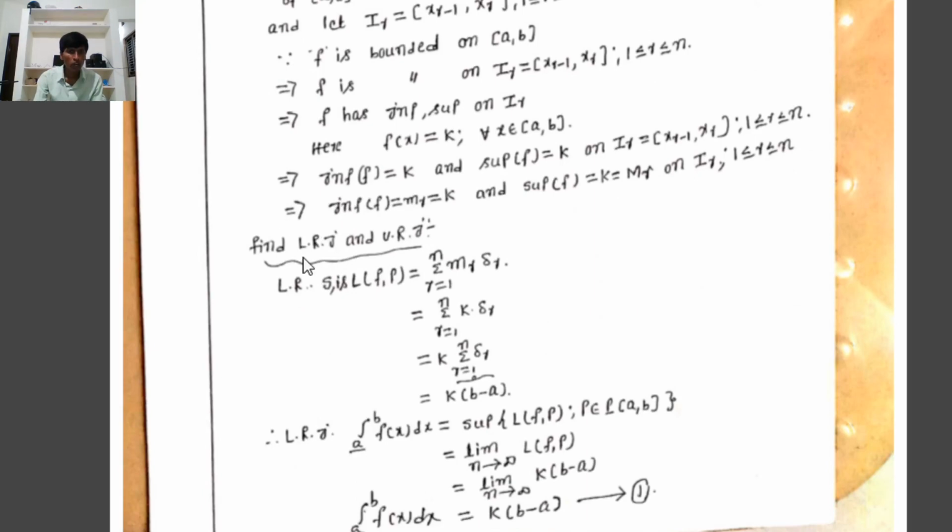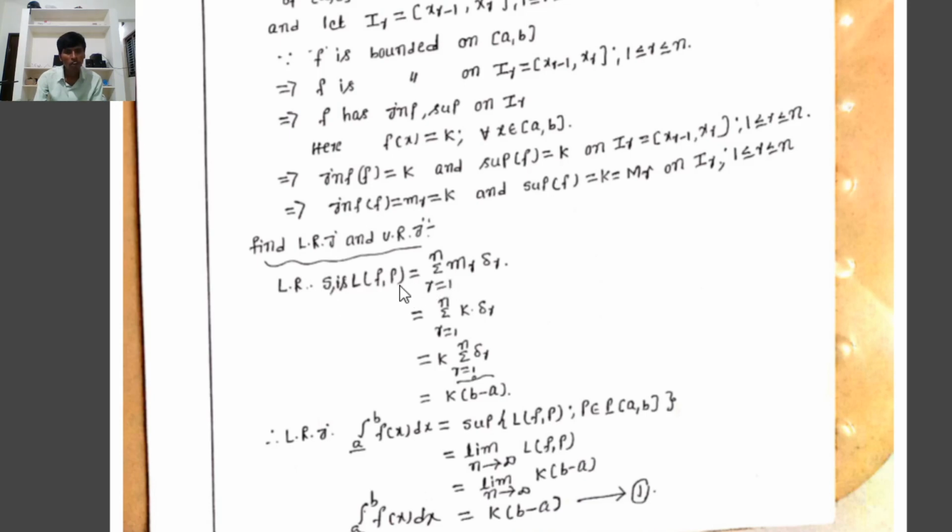Therefore, first we have to find the lower Riemann integral, and for that we first have to find the lower Riemann sum. Next, we have to find the upper Riemann integral, and for that we first have to find the upper Riemann sum. First, the lower Riemann sum, L(f, P).